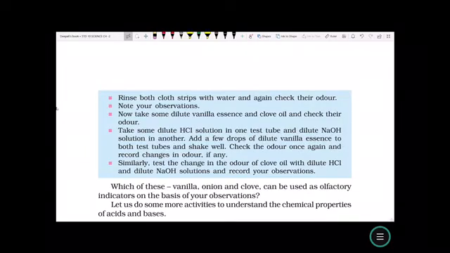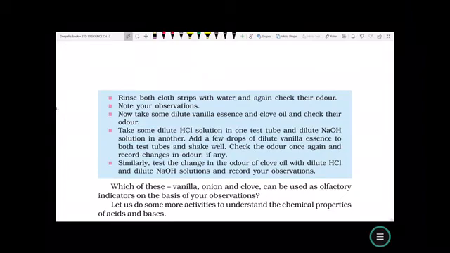Now we can easily make out that according to taste, acids are sour and bases are bitter. For touch, acid gives us a prickly sensation, whereas bases are slippery to touch like soap. And for litmus, the blue litmus turns red for acid and for bases, red litmus turns blue. This is what we say are the physical properties of acid bases. About salt, we are going to study in the last part of the chapter.